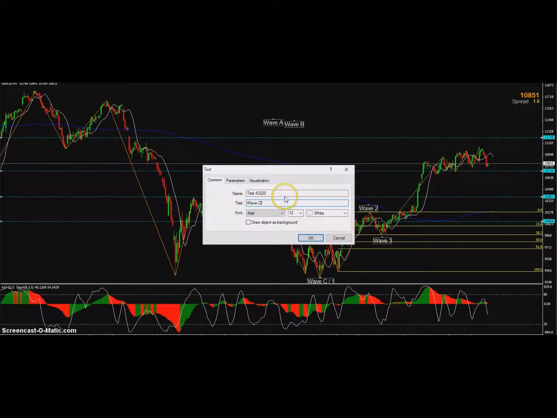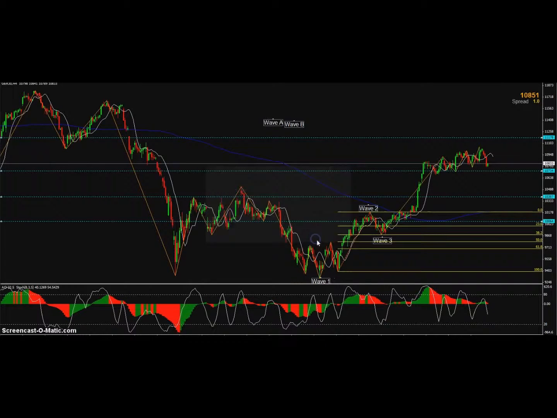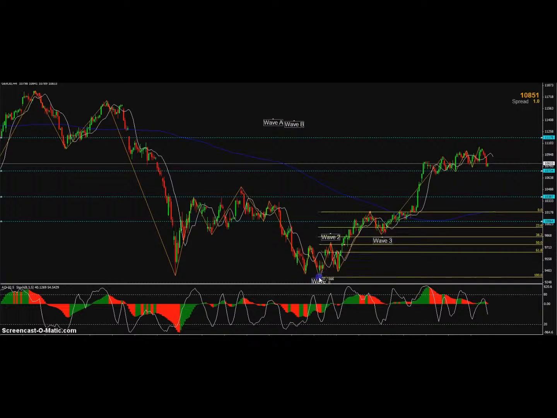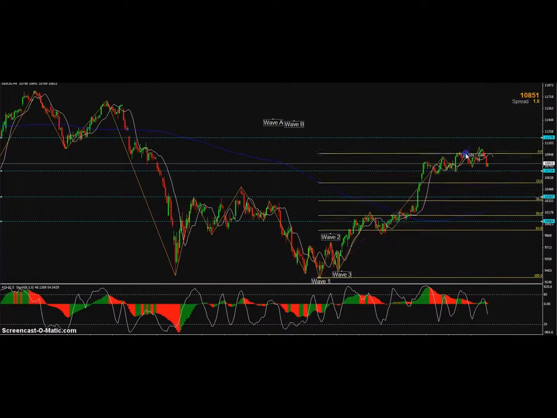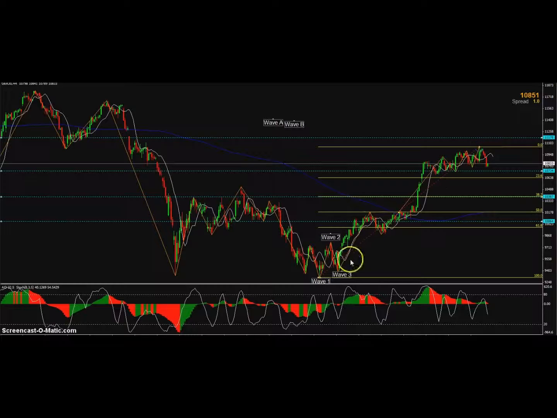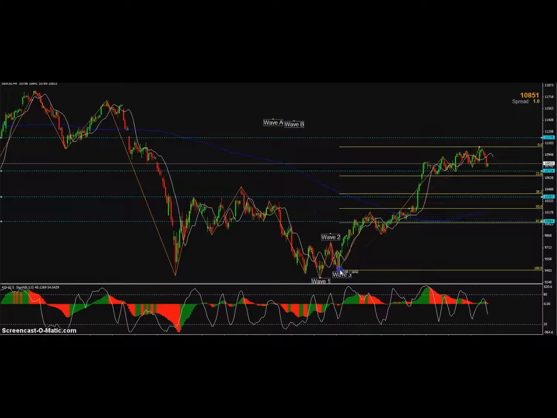So let's just throw these out and we'll just go along and modify it a bit. And that's the good thing of looking at waves. We can modify it to where we believe the path should be. So if we were to redraw these levels again, we definitely see that we've had a decent pullback for wave 2 and a nice wave 3 higher. And obviously when we go for wave 3, so if we take this move up here for wave 3, we want to see a bit of pullback.